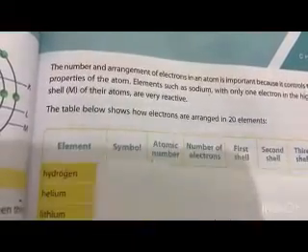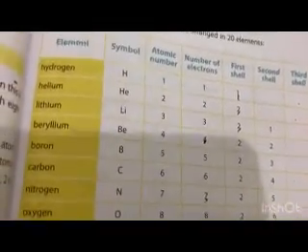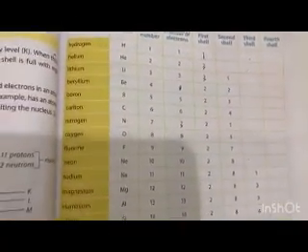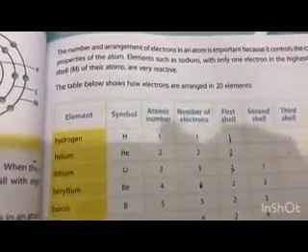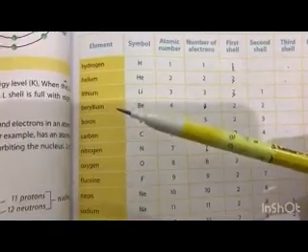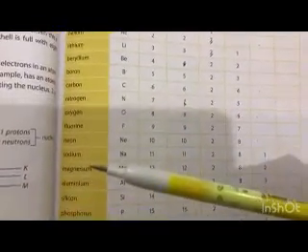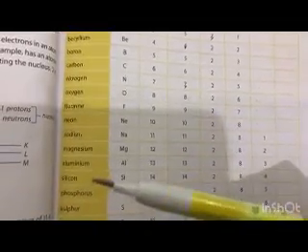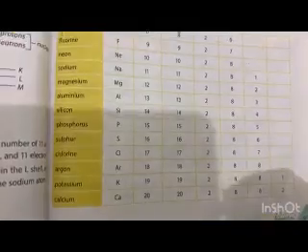The table below shows how electrons are arranged in 20 elements. So this is the diagram of a table. Just look at your book at page number 91. These are the electron arrangements in the 20 elements: hydrogen, helium, lithium, beryllium, boron, carbon, nitrogen, oxygen, fluorine, neon, sodium, magnesium, aluminium, silicon, phosphorus, sulfur, chlorine, argon, potassium, and calcium.